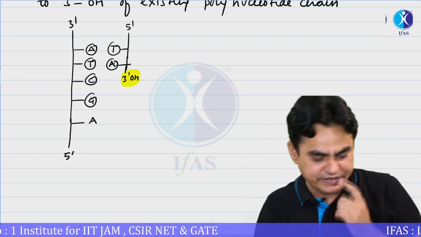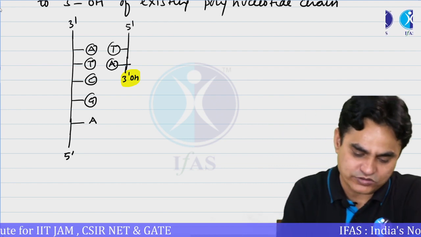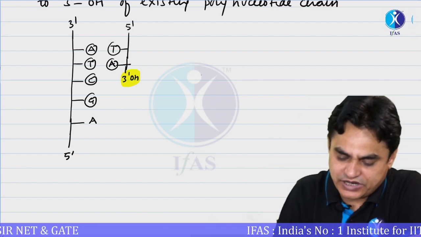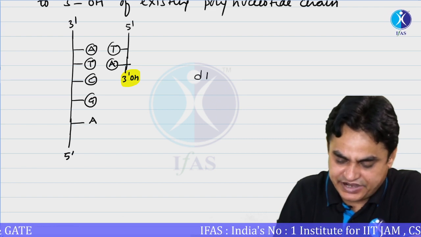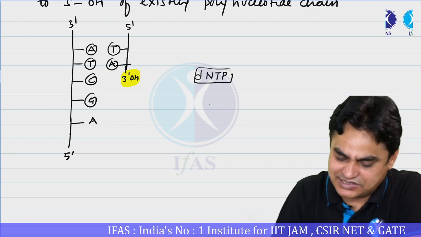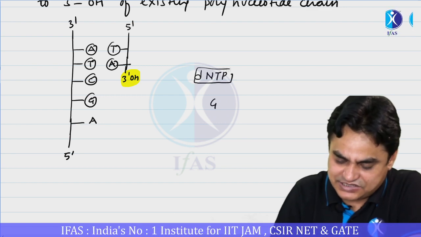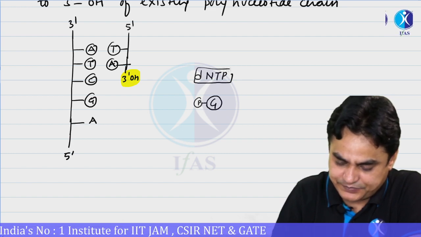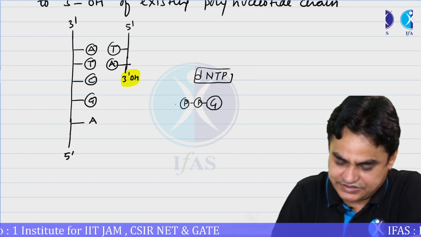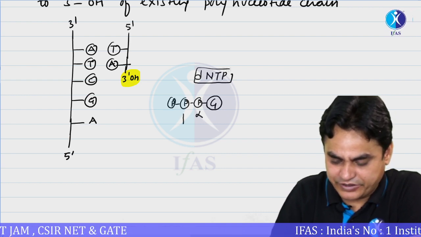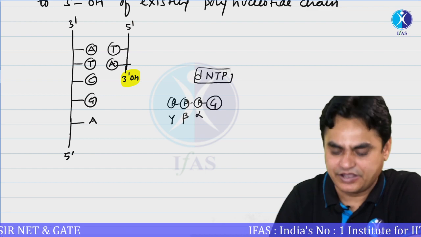For replication, we need a deoxyribonucleotide, means we need a dNTP. So there are different dNTPs available. Let's say there is some nucleotide, let's say guanine, having 3 phosphates. These 3 phosphates, as we have studied in biochemistry, are alpha, beta, and gamma phosphate.